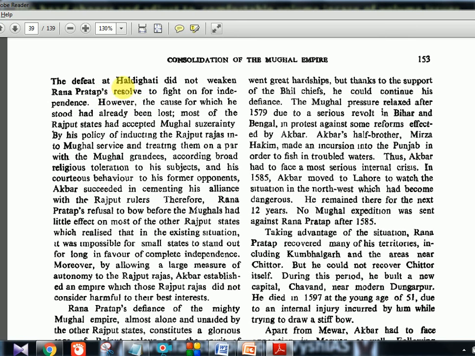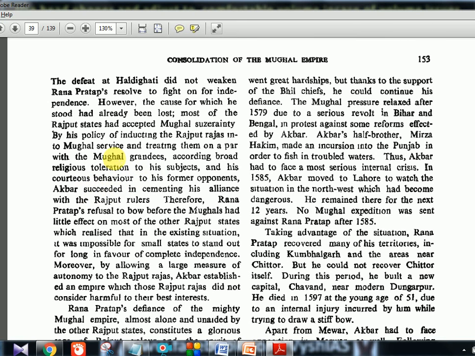So morally he was not defeated. He was still wanting to fight, but whatever he wanted to protect was lost. The places, everything was lost. Most of the Rajput states had accepted Mughal suzerainty, because by his policy of inducting the Rajput Rajas into Mughal service and treating them on par with the Mughal grandees, according broad religious toleration to his subjects and his courteous behavior to his former opponents, Akbar succeeded.